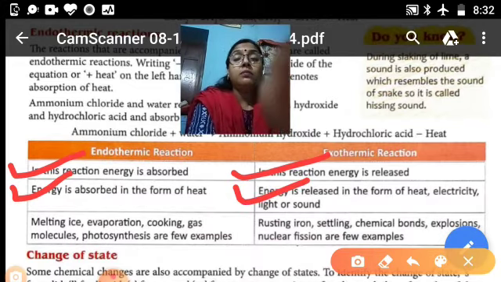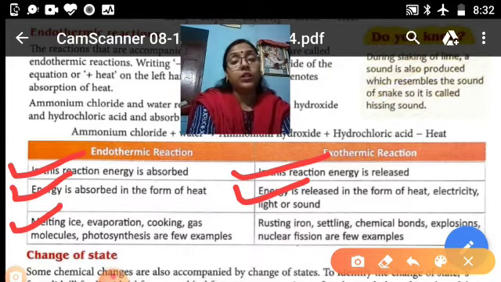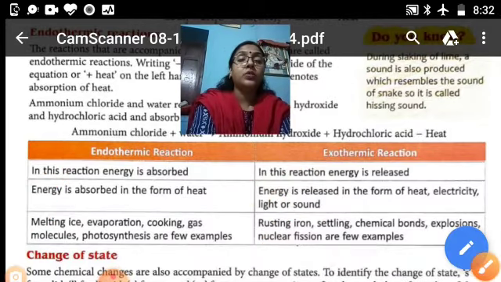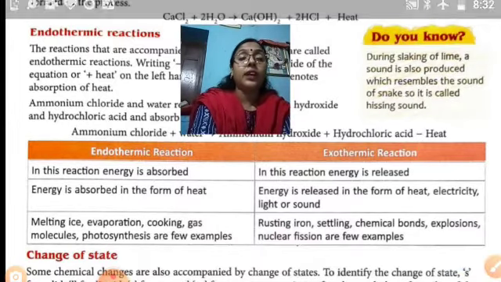Number three, melting ice, evaporation, cooking, photosynthesis are examples of endothermic. For exothermic, rusting of iron, setting of cement, explosion and nuclear fusion are a few examples. In this way we can distinguish endothermic and exothermic reactions.